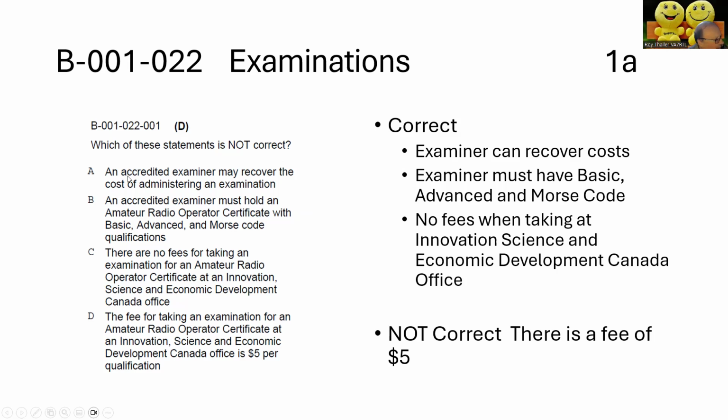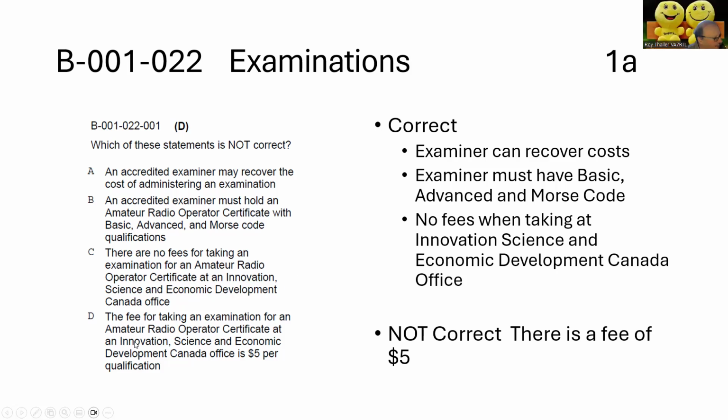A, an amateur accredited examiner may recover the cost of administrating an exam. That's correct. An accredited examiner must hold an amateur radio operator certificate with basic, advanced, and Morse code qualifications. That's correct. There are no fees for taking an examination for the amateur radio operator certificate at the Innovation, Science, and Economic Development Office. That is also correct.